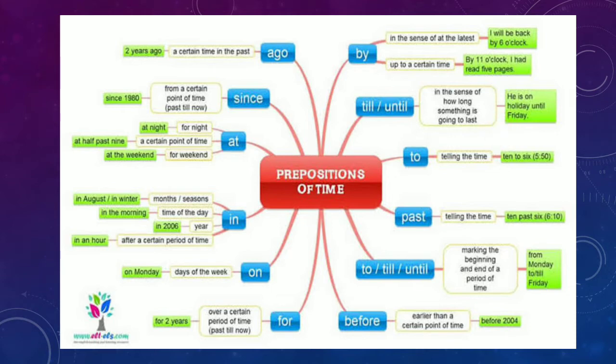Two, telling the time, 10 to 5. From one place to another, so one duration of time, 5 to 6 p.m., 6 p.m. to 7 p.m. Past, telling the time, 10 past 6. Okay, 6 o'clock, 6:10, how will we say it? 10 past 6. To, till, until, before, earlier than a certain point of time, like before 2004.